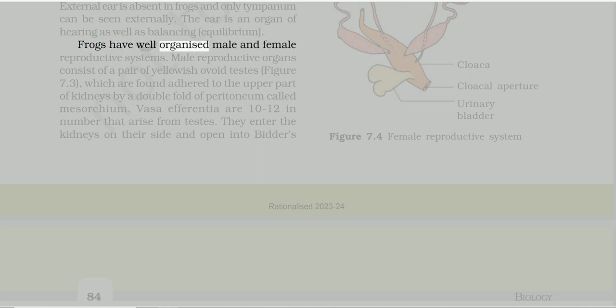Frogs have well-organized male and female reproductive systems. Male reproductive organs consist of a pair of yellowish ovoid testes, figure 7.3, which are found adhered to the upper part of kidneys by a double fold of peritoneum called mesorchium. Vasa efferentia are 10 to 12 in number that arise from testes. They enter the kidneys on their side and open into Bidder's canal.